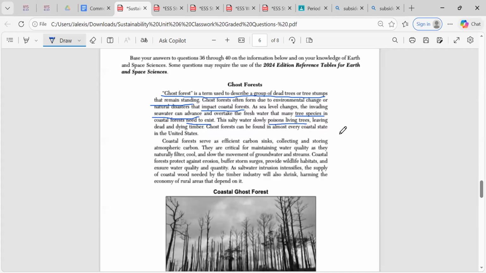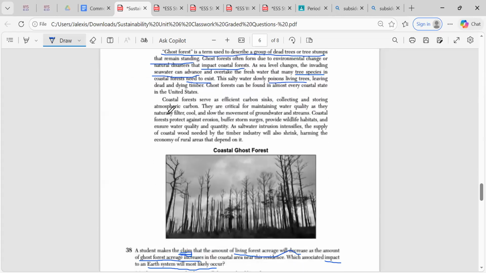Ghost forests can be found in almost every coastal state in the United States. And the coastal forest serves as efficient carbon sinks, collecting and storing the atmosphere's carbon. They're critical for maintaining water quality as they naturally filter, cool, and slow the movement of groundwater and streams. So now this reading is talking about the benefit of a coastal forest. But as saltwater intrusion intensifies, the supply of coastal wood needed by the timber industry will also shrink, harming the economy of rural areas that depend on it.